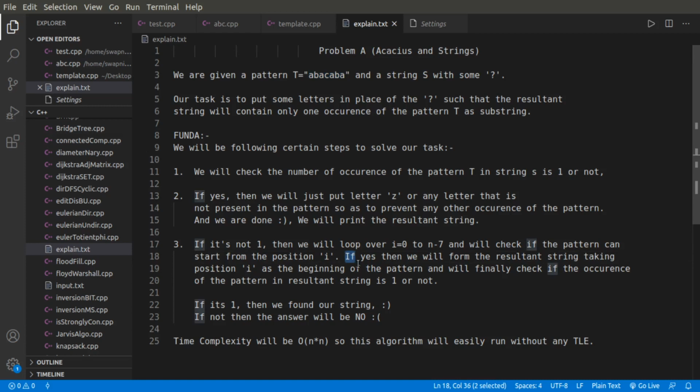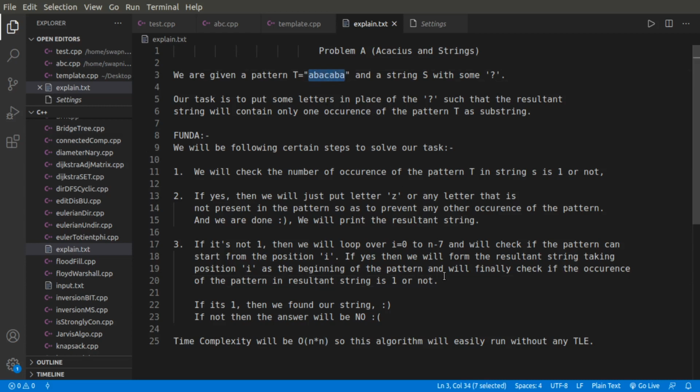If I have some particular i which can be marked as the start or beginning of this pattern, then we check whether replacing the question marks so that the pattern T starts from i gives a resultant string that has only a single occurrence of this pattern.